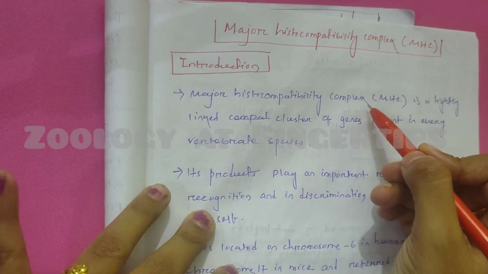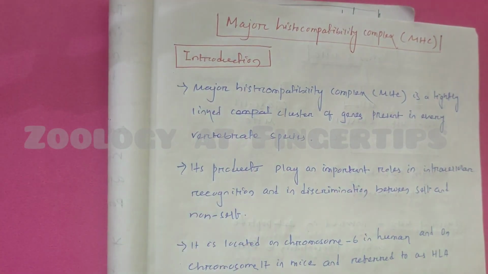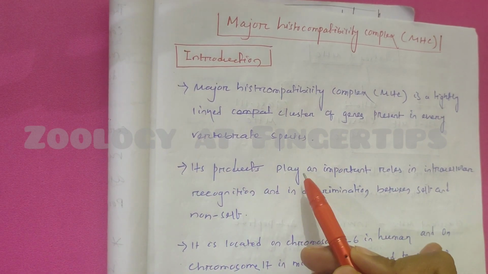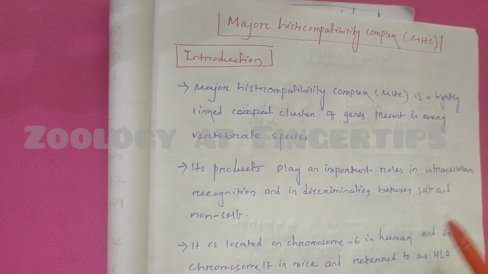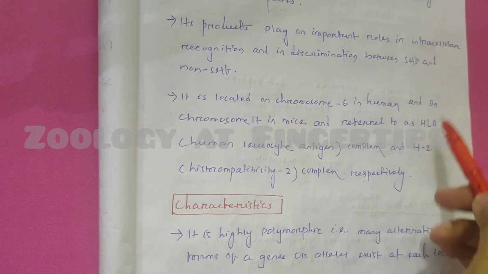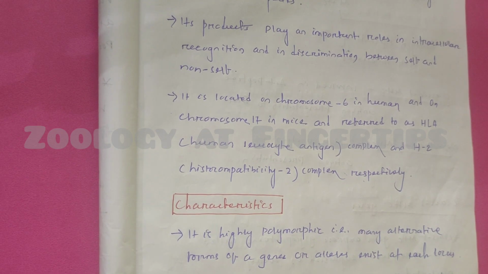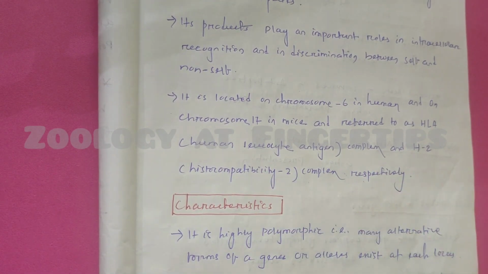Major histocompatibility complex is a tightly linked cluster of genes present in every vertebrate species. Its products play an important role in intercellular recognition of antigen by T cell and discrimination between self and non-self. This is the important point. It is located on chromosome 6 in human and on chromosome 17 in mice. In human, it is called HLA, that is human leukocyte antigen complex, and H2 in case of mice, that is histocompatibility 2 complex.